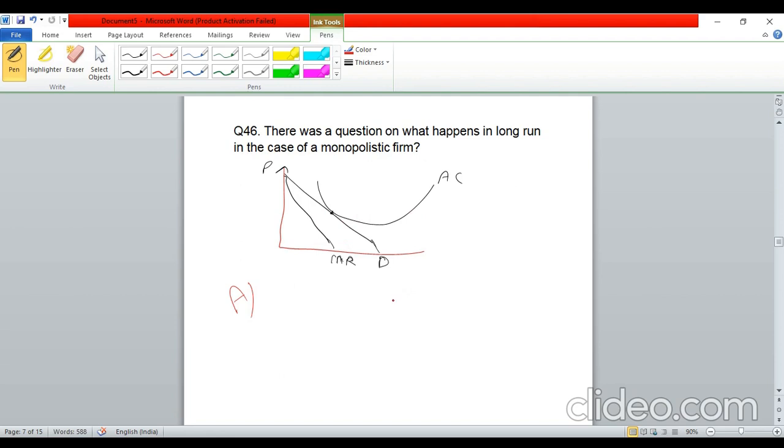Because in a monopolistic firm in the long run the profits are zero, right? However, it does not operate at the minimum point of AC, because in the monopolistic market the demand curve is still downward sloping, right? It is not horizontal as in the case of perfect competition. So it touches the average cost curve somewhere to the left of the minimum point of the average cost curve. So I think the correct answer was that the demand curve is tangent to the average cost curve in the long run in the case of a monopolistic firm.